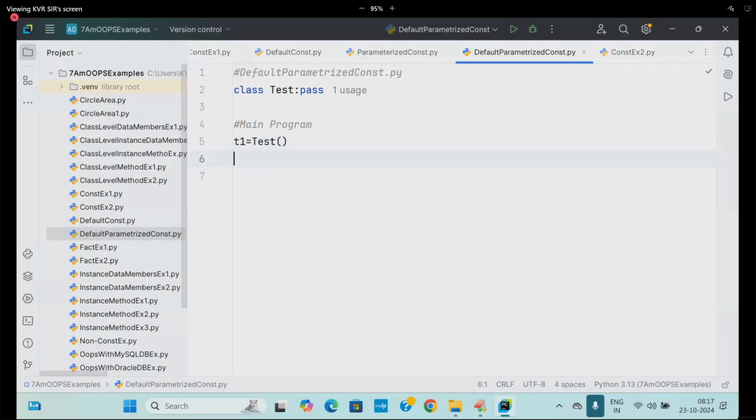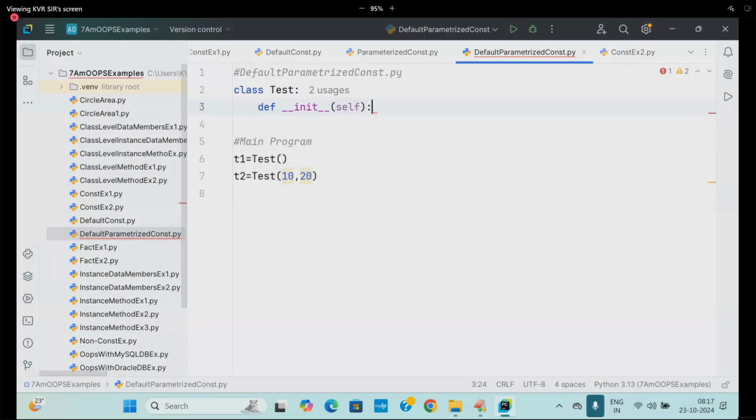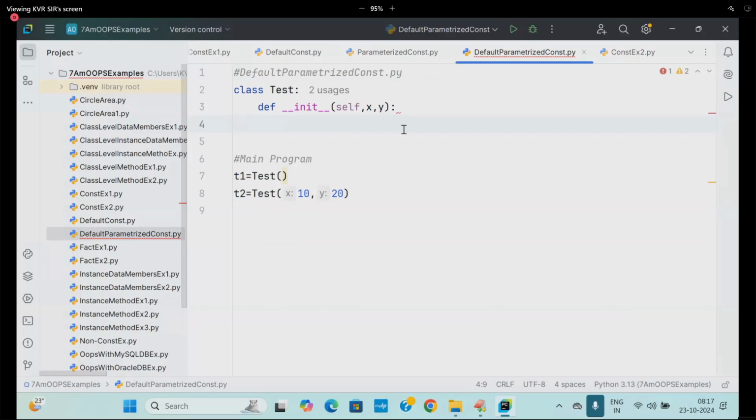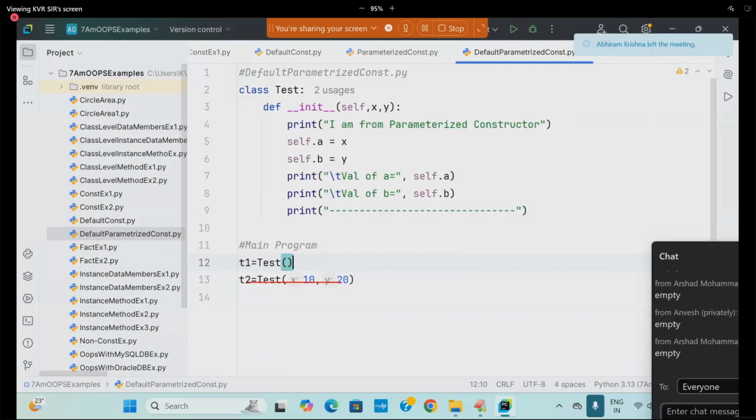But my interest today is T2, which constructor is it? So definitely do I need to define it or not? So define it. Try to understand. def __init__(self, x, y). Now I will print this data. Which constructor is it? Parameterized constructor. At that time the second statement matches with this, no problem, done.